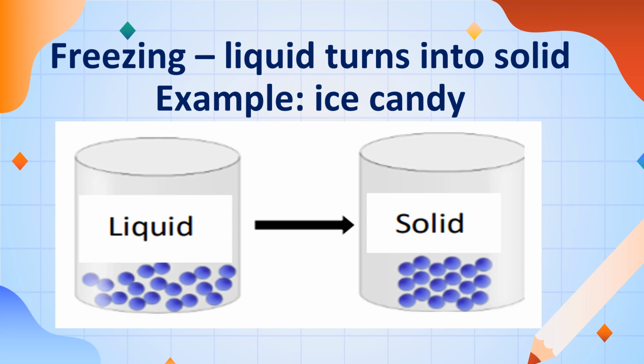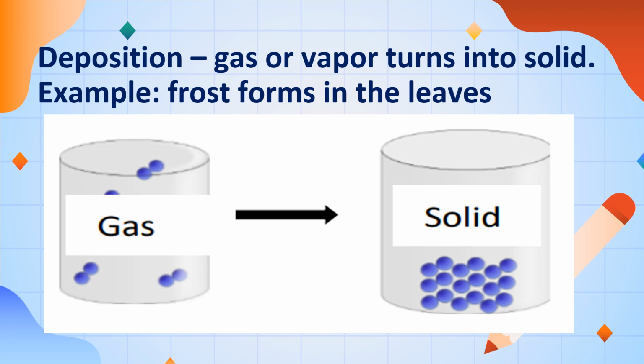Liquid water turns to solid, or becomes ice, after we use the freezer. We have lots of examples. Then we have deposition. Gas or vapor turns into solid. An example of this is frost forming on leaves. In our country, there's no such thing as deposition, because that is in other countries that have winter or snow.